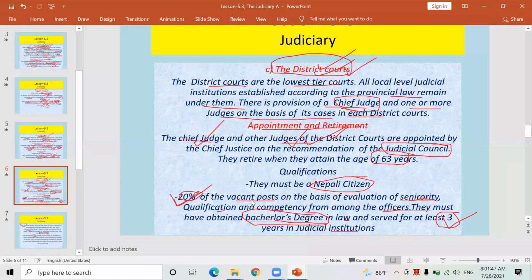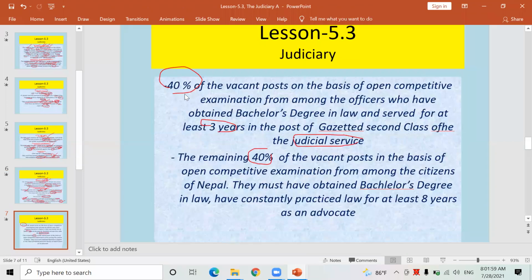Are you clear? 20% judges of the district court are appointed on the basis of their seniority, qualification, and competency, and 40% judges are appointed by conducting competitive examination.